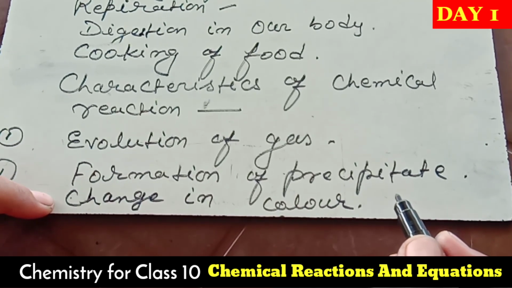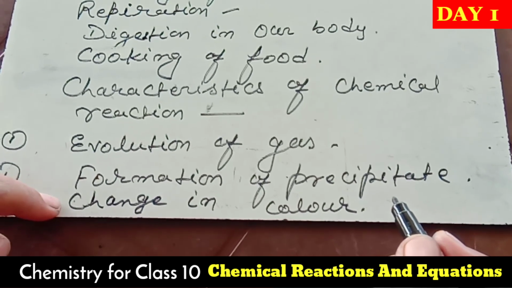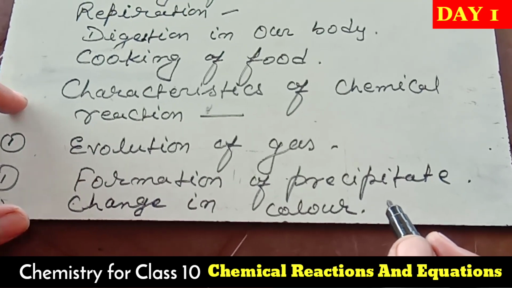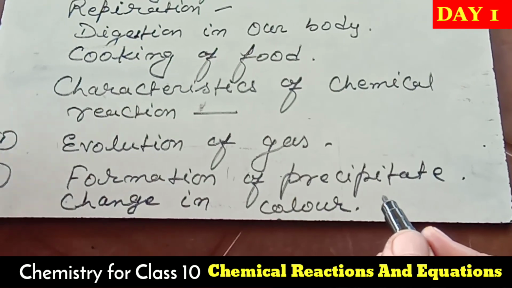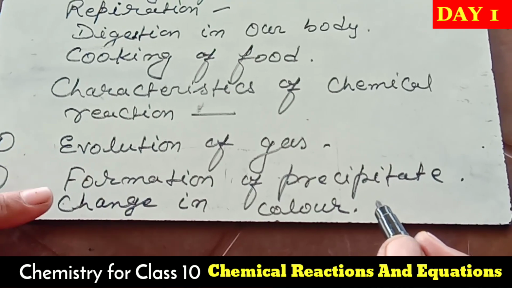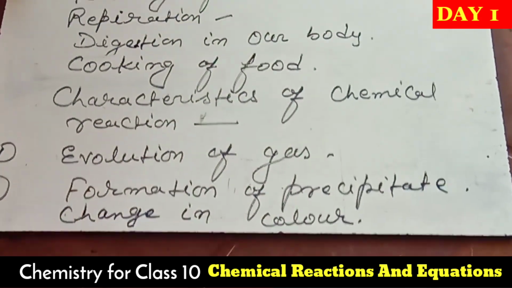So the third point I have written is change in color. When do we observe it? During the chemical reactions. Before the reaction, reactants have a different color. After the reaction, the product has a different color. Such a property is said to be change in color. I hope you have all written it.